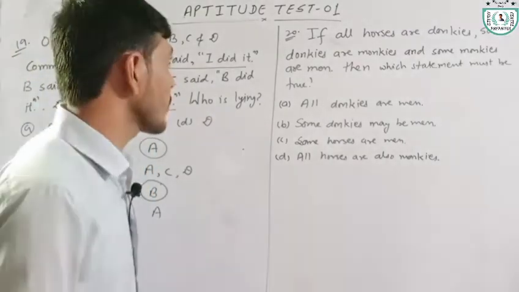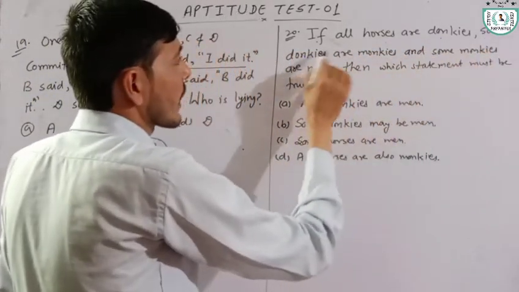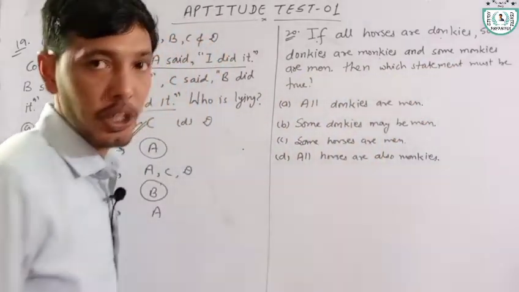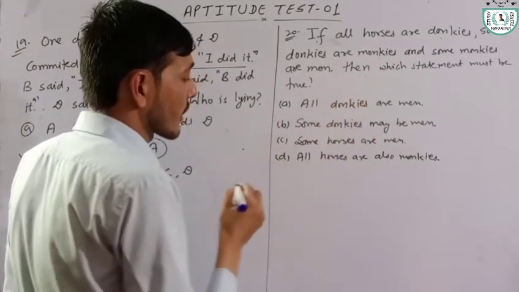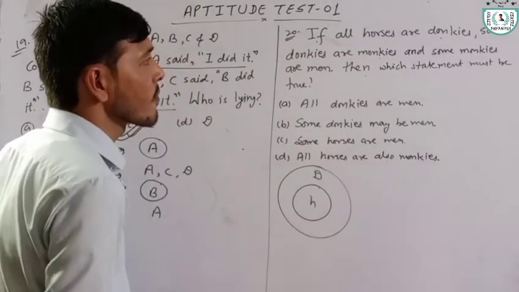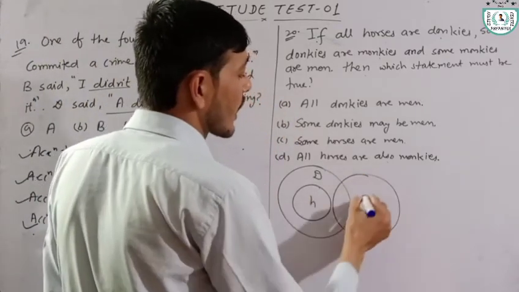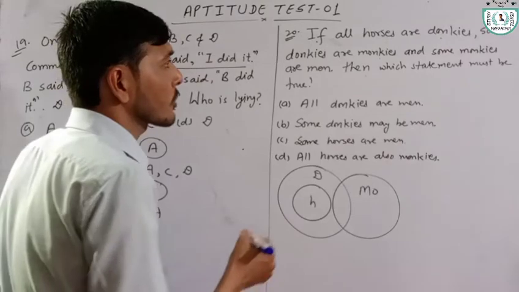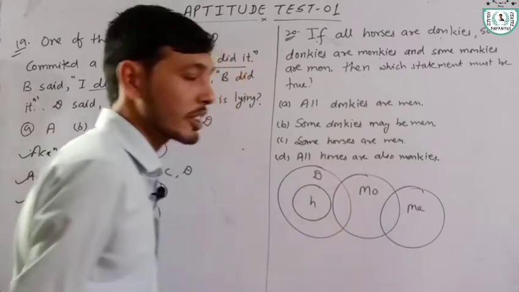Okay. Last one is: if all horses are donkeys, some donkeys are monkeys, and some monkeys are men, then which statement must be true? Okay. According to this, we have all horses are donkeys. Some donkeys are monkeys. Next one, some monkeys are men. First condition.